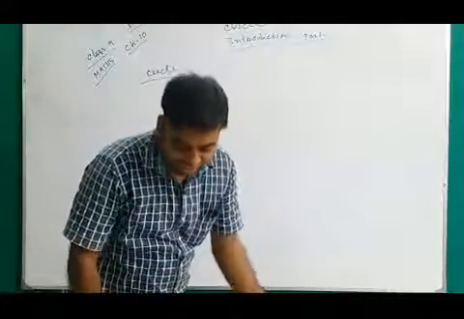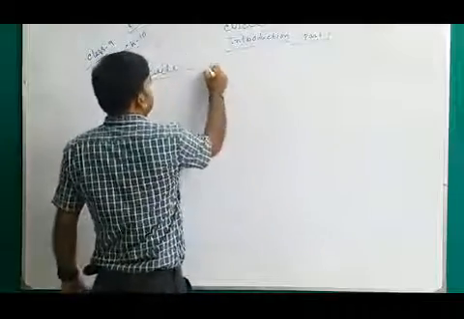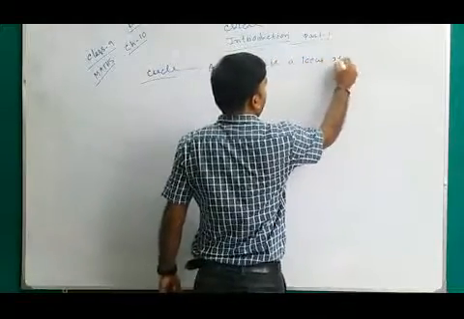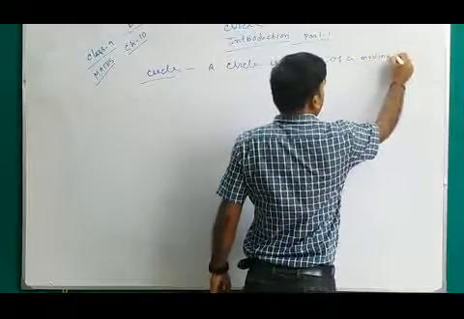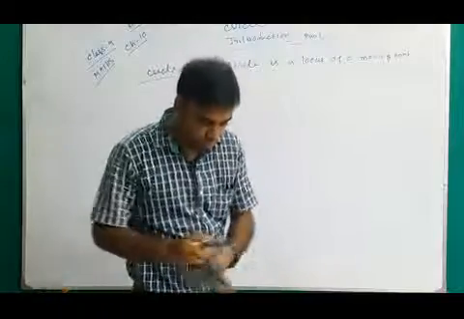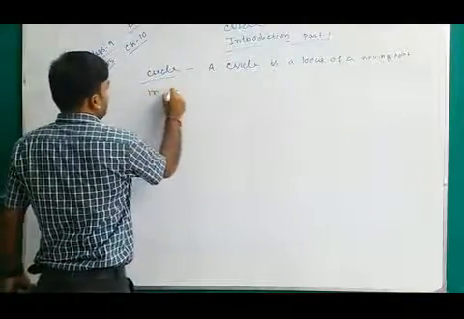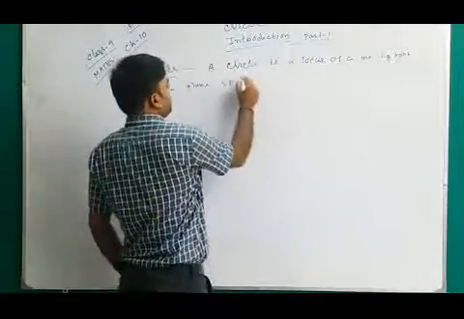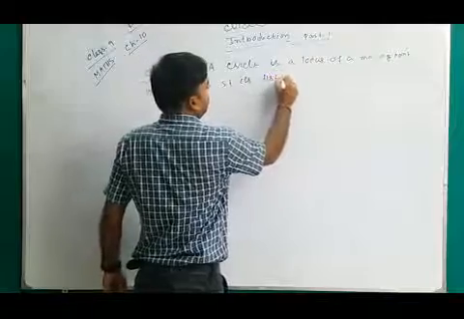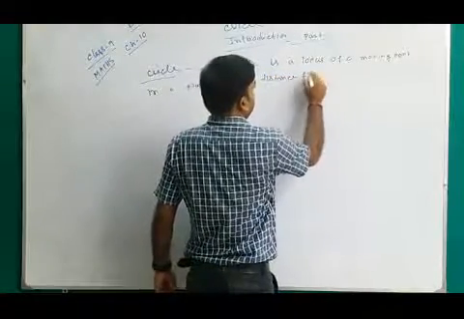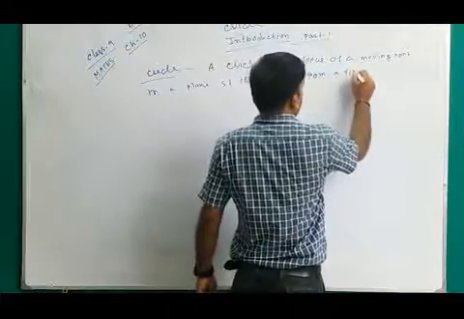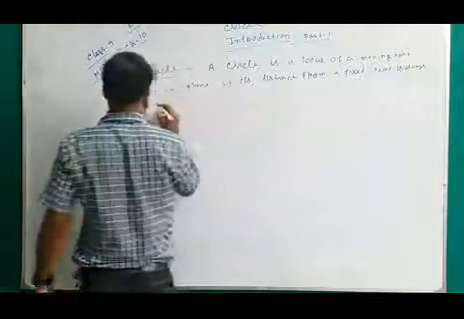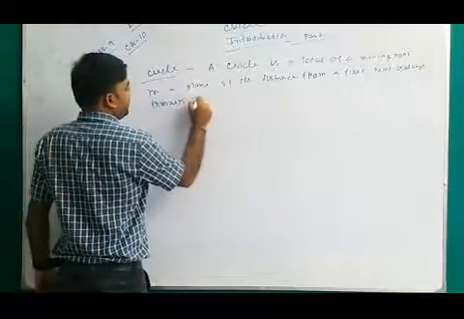I am writing the definition of the circle. A circle is a locus of a moving point in a plane such that its distance from a fixed point always remains the same. Okay, always remains the same.